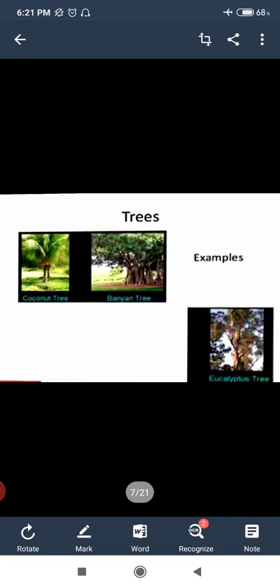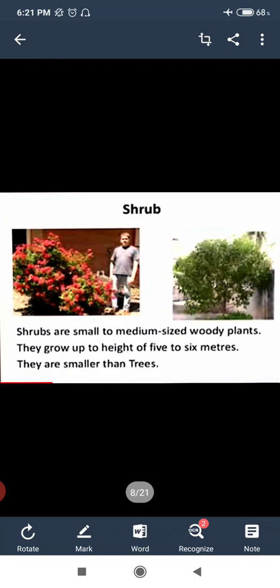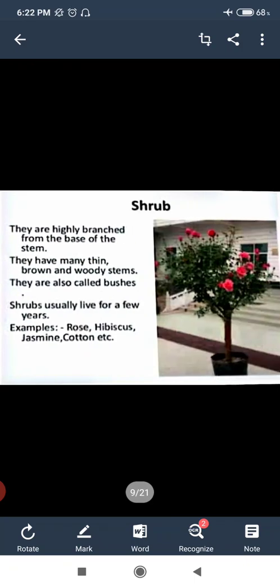Now we are going to learn about shrubs. Shrubs are small to medium sized woody plants. They grow up to a height of 5 to 6 meters. They are smaller than trees. As you can see in the picture, a man is standing and the size of the plant is only up to his height. Now these shrubs are highly branched from the stem. They usually live for a few years and have a thin brown and woody stem. Shrubs are also called bushes.